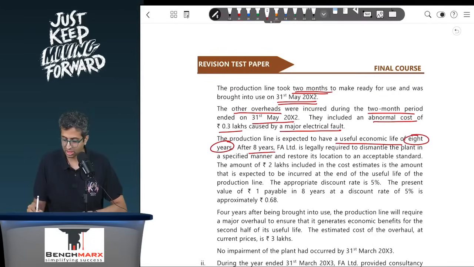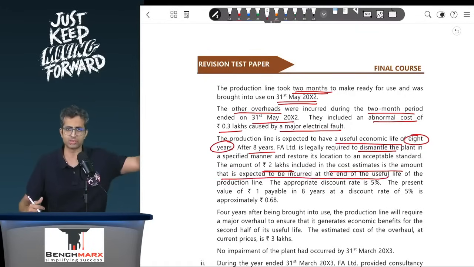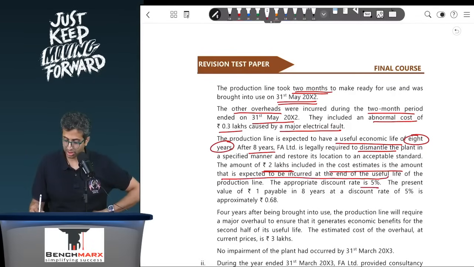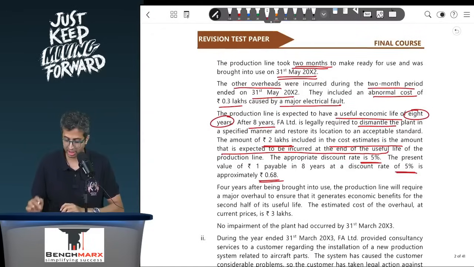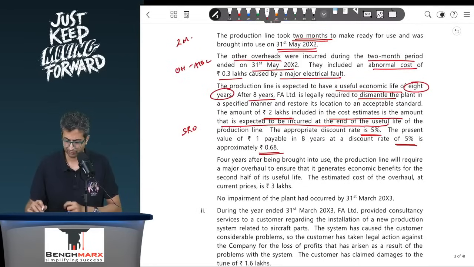After 8 years, FA is legally required to dismantle the plant in a specified manner and restore it to an acceptable standard. The amount of 2 lakhs included in the cost estimate is the amount that is expected to be incurred at the end of the useful life of the production line. So 2 lakhs is the expected cost for dismantling to be incurred at the end. The appropriate discount rate is 5% and the present value factor at the rate of 5% is approximately 0.68. So you will try to find the present value of site restoration obligation. So this is regarding the site restoration obligation. These are overheads and the abnormal loss, and this is the 2 months that are ready to get the asset in the ready to use condition.